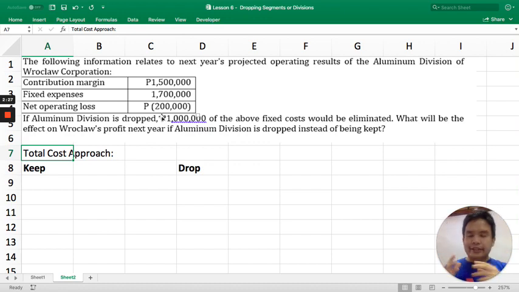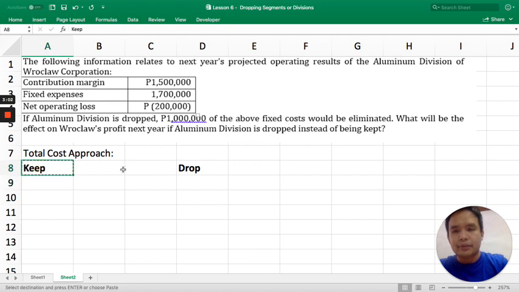So, for this particular example or for this particular kind of decision, yung aking recommendation is, this is the one time that I think it's easier and it is better for understanding if you use the total cost approach, especially if you're a beginner. So, sa total cost approach, you make an income statement with all the costs. What if you keep it? And then total cost, what if you drop it? No? Total cost approach tayo. How would that look like?